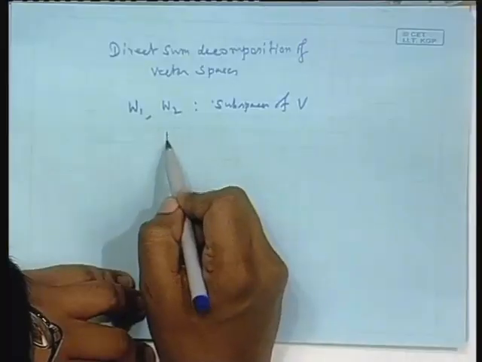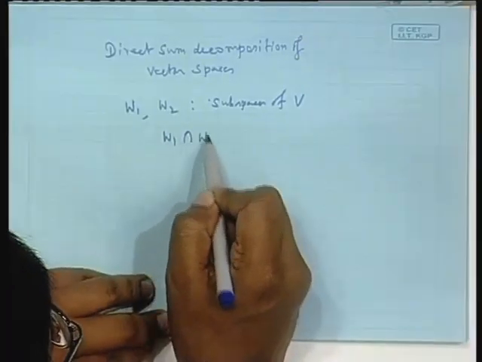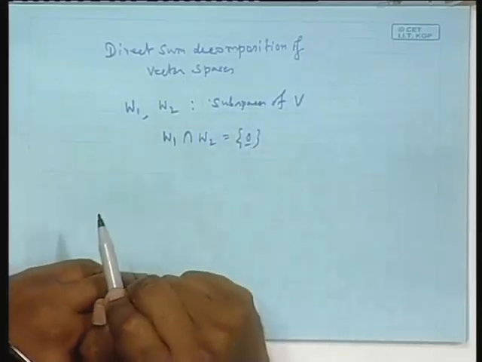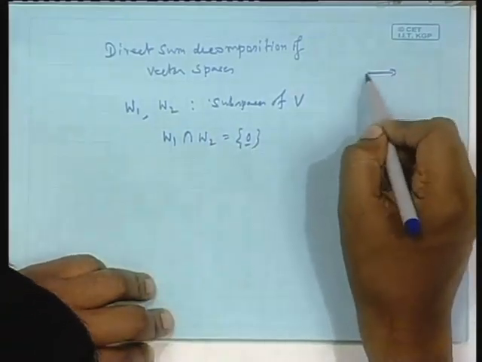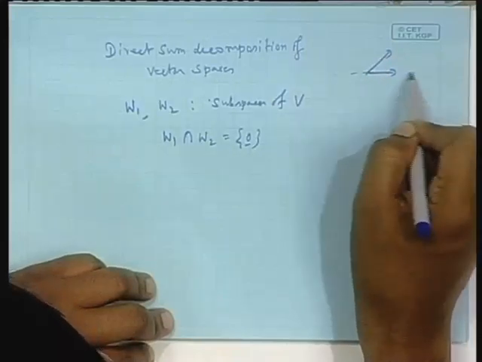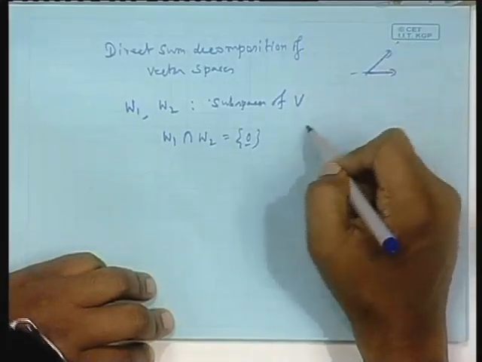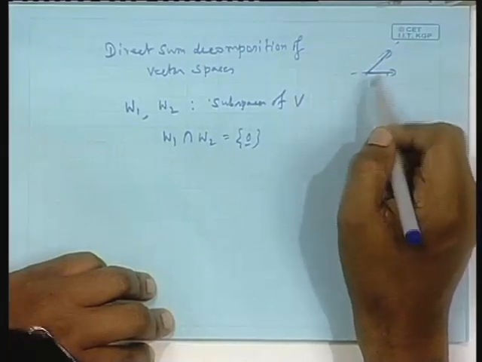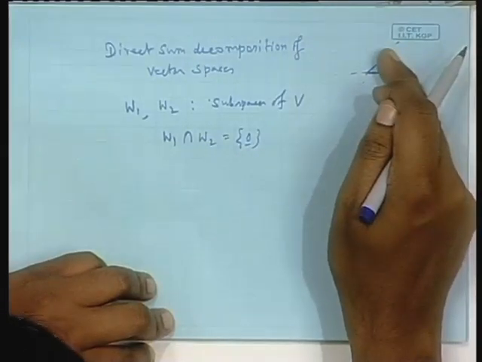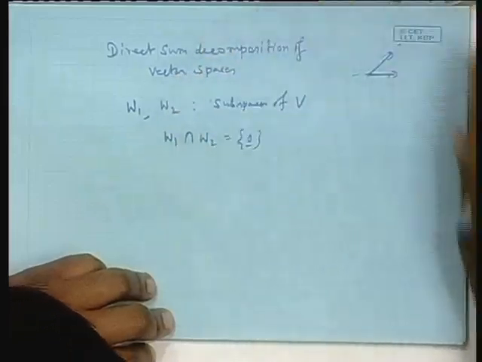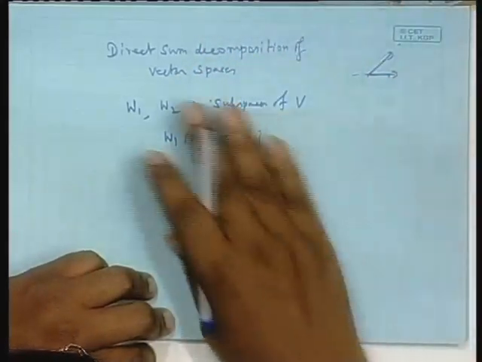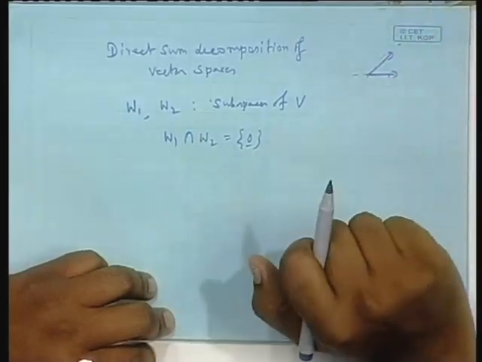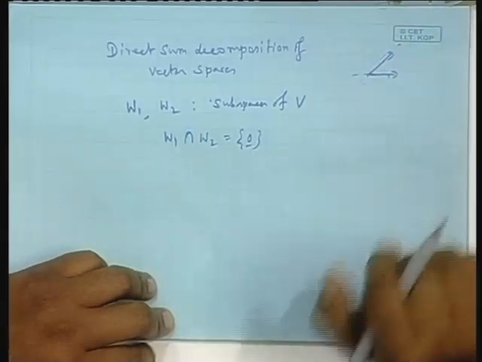So, W1 intersect W2 is only the minimum possible thing, that is the 0 vector, like the x axis and this axis. This line is one subspace, this line is another subspace. This is spanned by this fellow, this is spanned by this fellow, isn't it? These two subspaces are subspaces of the 2D plane, 2D space. Each is a subspace, but they intersect only at the 0 vector at the origin, something like this.